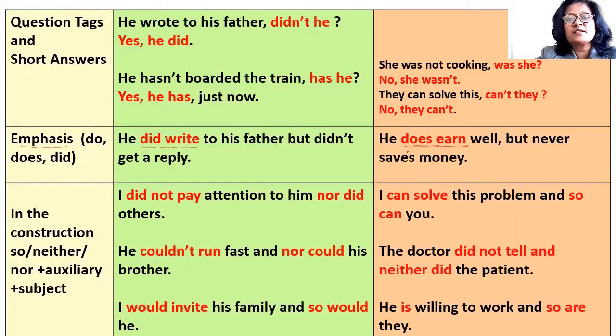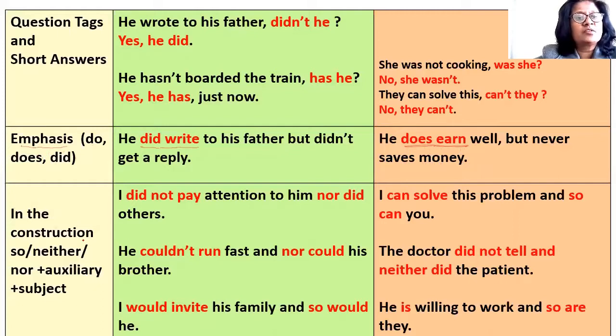So, it means of course he earns well. There is no doubt that he earns well, but never saves money. So, do, does and did, they are also used for emphasizing the main verb, for giving more stress on the main verb.